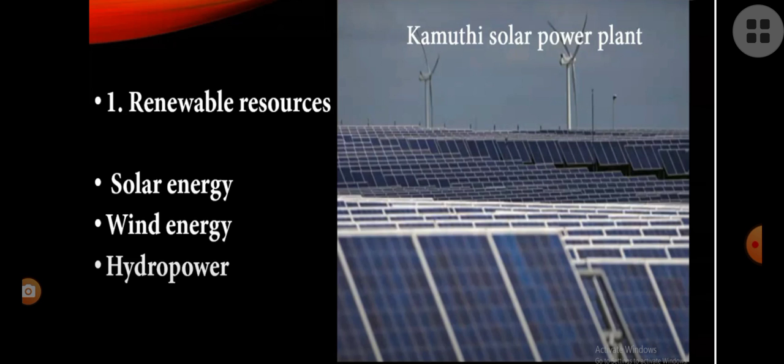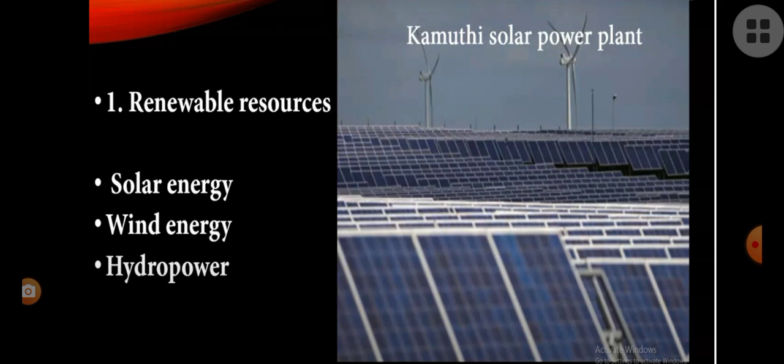Okay, let's study about renewable resources. So, what are renewable resources? Resources that can be reused again and again, which cannot be run out, available always. They are called renewable resources. So, even if you use them again and again, they will never exhaust.